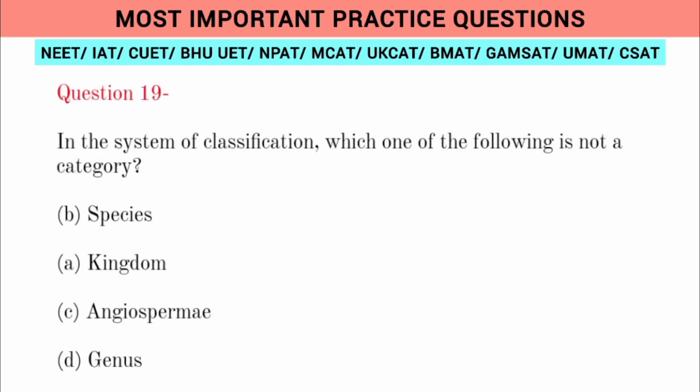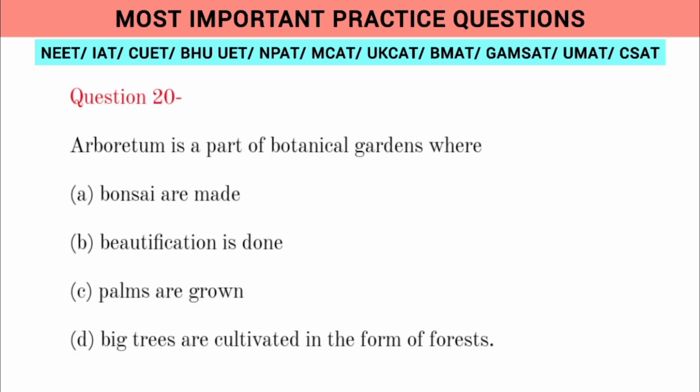Question 19. In the system of classification, which one of the following is not a category? A. Species, B. Kingdom, C. Angiospermy, D. Genus. Question 20. Arboretum is a part of botanical gardens where: A. Bonsai are made, B. Beautification is done, C. Palms are grown, D. Big trees are cultivated in the form of forests.